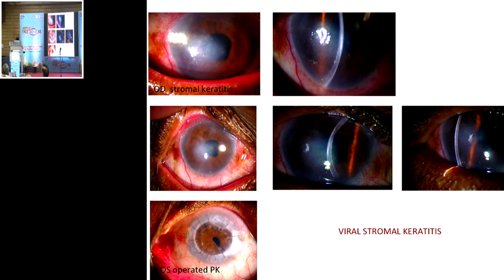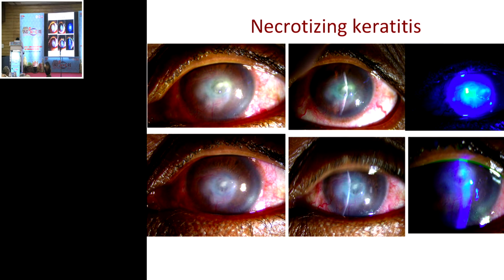Do a stain. In case the patient is stain negative, the patient needs topical diluted steroids and maybe a cover of antiviral, but only OD. So once started like this, you see a fuzziness over here, and see how the cornea starts getting clearly more well defined. Once the lesion starts healing, the edema goes away, but it does leave a thin, faint scar.